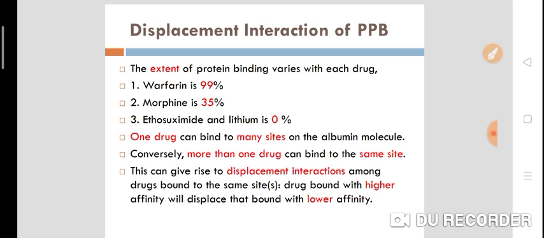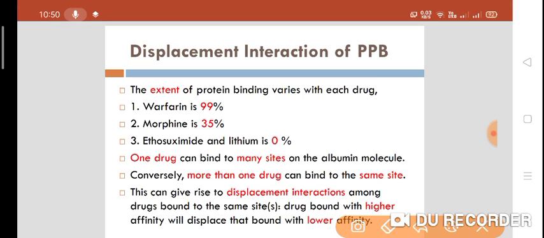Morphine is 35%. Lithium and ethosuximide are 0%, which means they do not bind to the plasma protein. They are 100% available as free form. There is no bound form of drugs like ethosuximide and lithium.